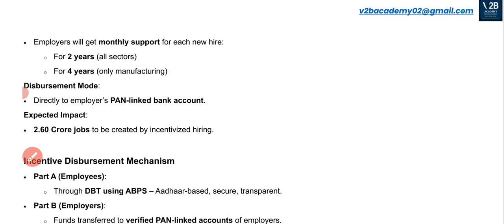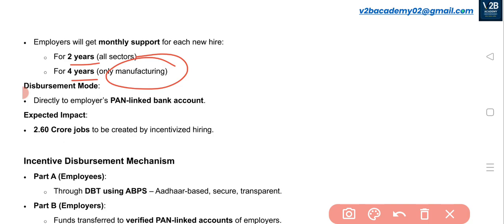So employers will also be getting monthly support for each new hire. Whenever they are hiring a new person, definitely they'll be getting a monthly support for 2 years across all the sectors. And especially as we are concentrating on the manufacturing sector, incentives will be given as a monthly support for 4 years if they are hiring in the manufacturing sectors.